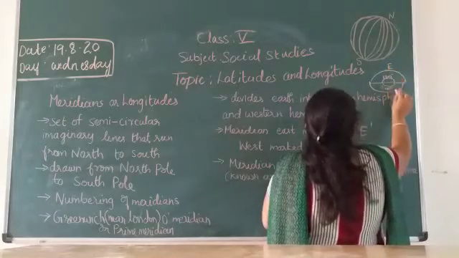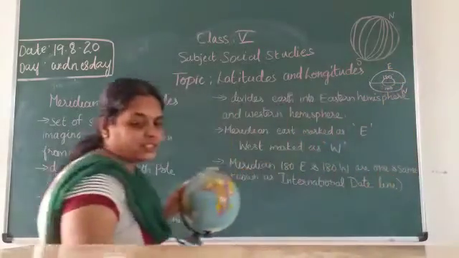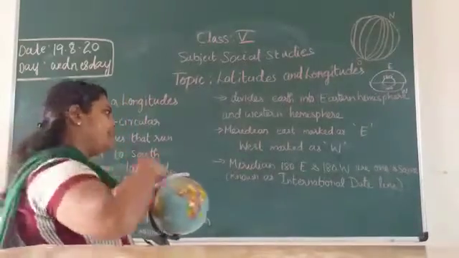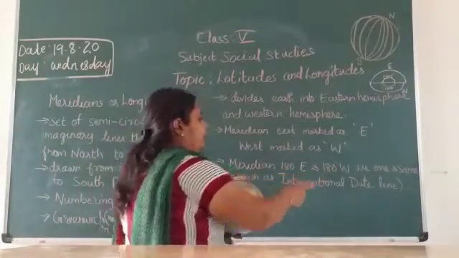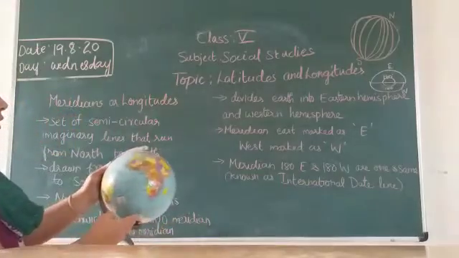One side is east and the other side is west. The meridian 180 degrees east and 180 degrees west are the same.